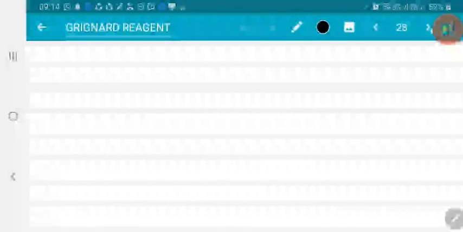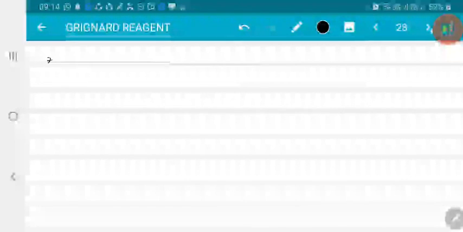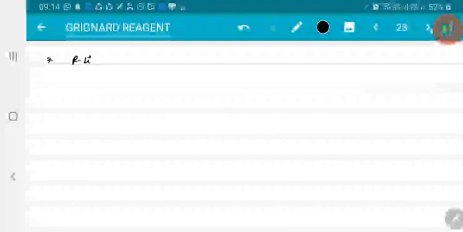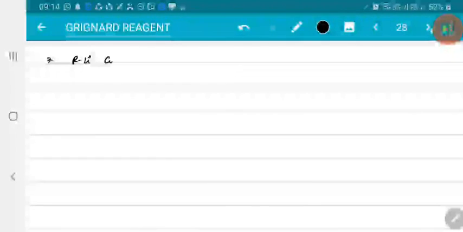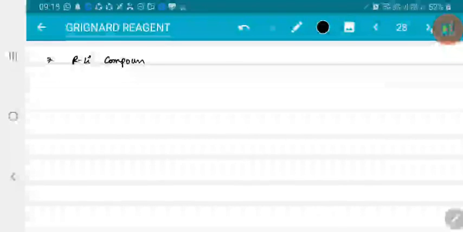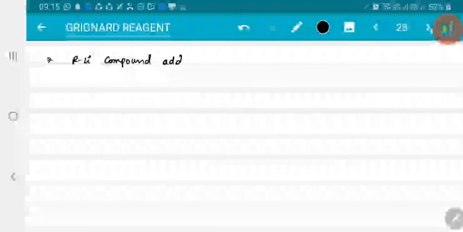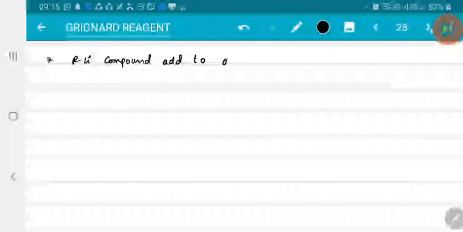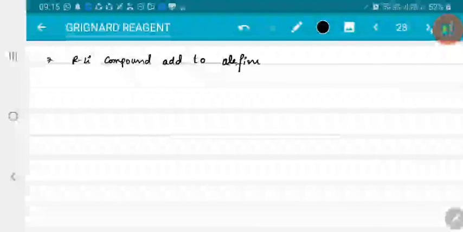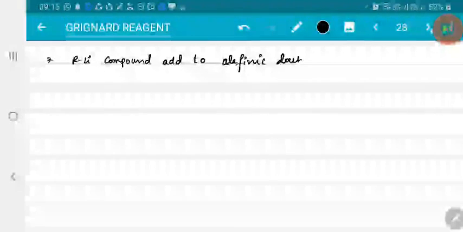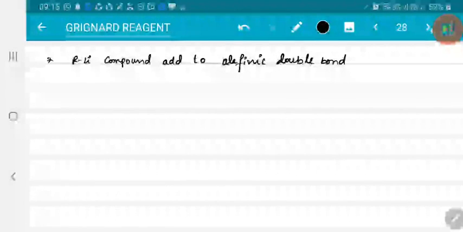Now, Grignard reagent will never attack on alkenes, but RLi, organolithium compound, can be added to olefinic systems, the olefinic double bond. So this is how they can show polymerization reactions also, but Grignard reagent does not.